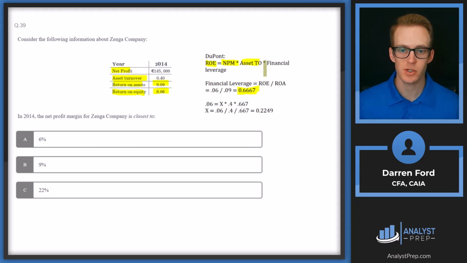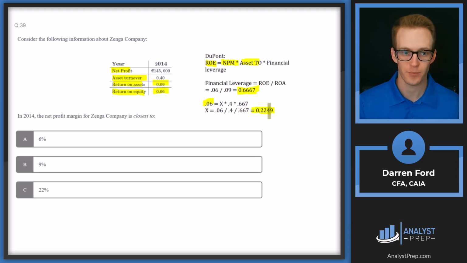So we'll plug that into financial leverage, and we're going to plug all these others in. So the starting formula, we get 0.06 equals x times 0.4 times 0.667. And when we do our algebra there, we're going to get x equals 0.2249, which is our net profit margin. And that's going to round closest to answer C, 22% after we round that down.